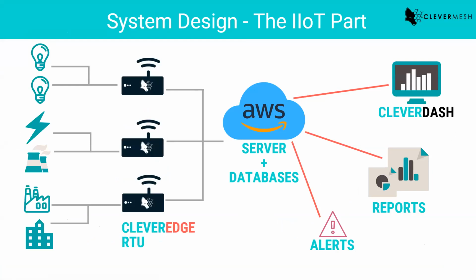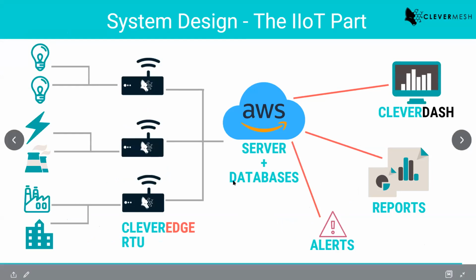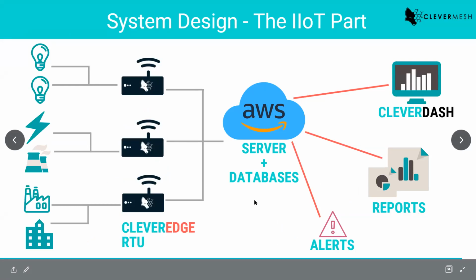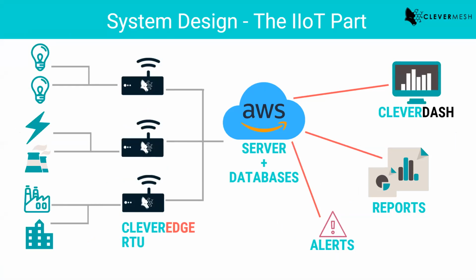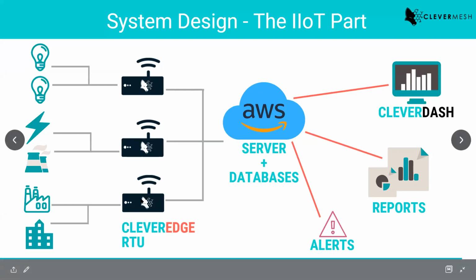Then again, if we go back to our system design, this is what we discussed earlier. Now all this should make a lot of sense. You should be familiar with how these devices are collecting data, what kind of data is being collected, how it is shared with servers, and what kind of machine learning algorithms are working in these dashboards.